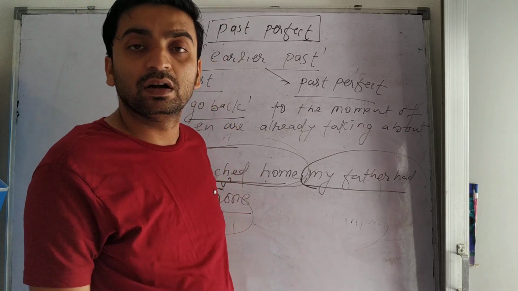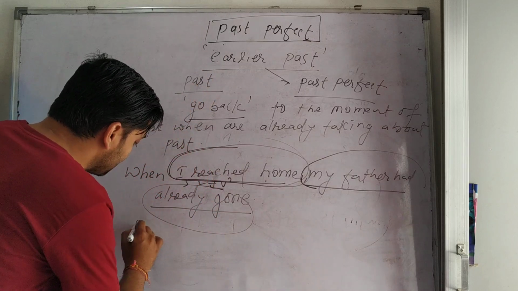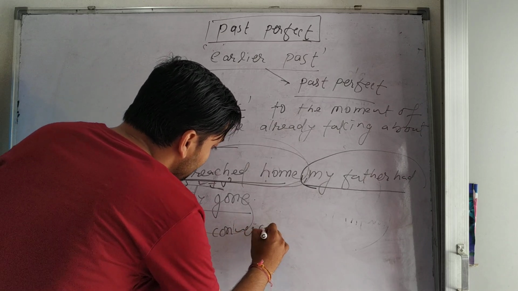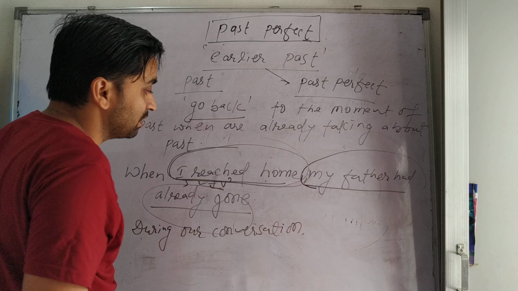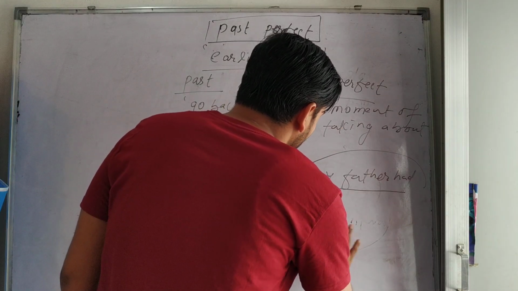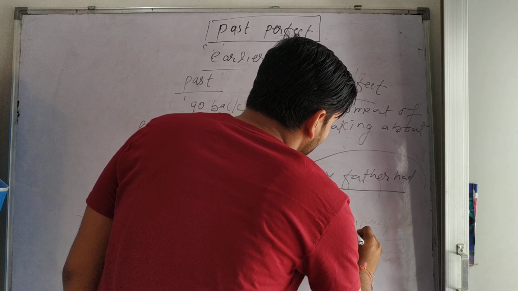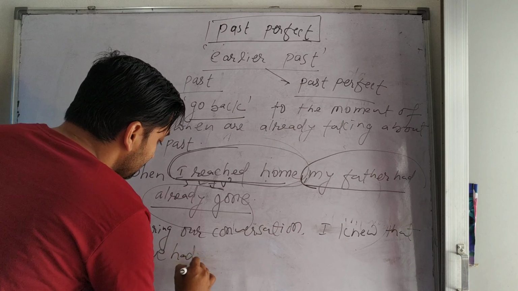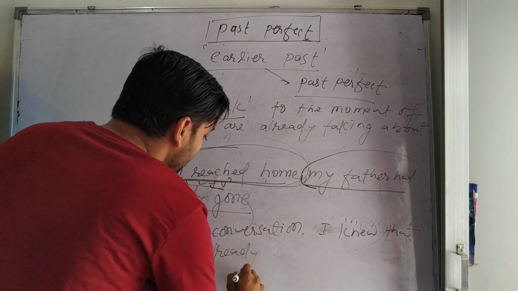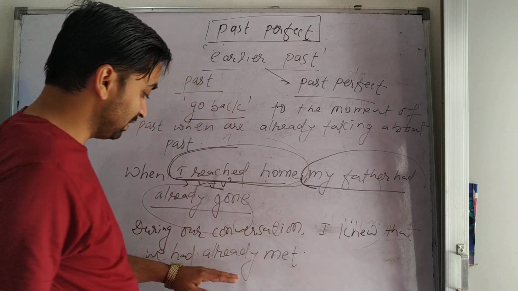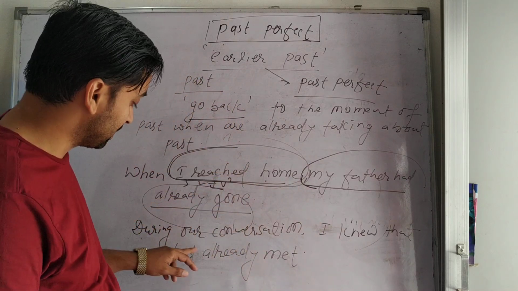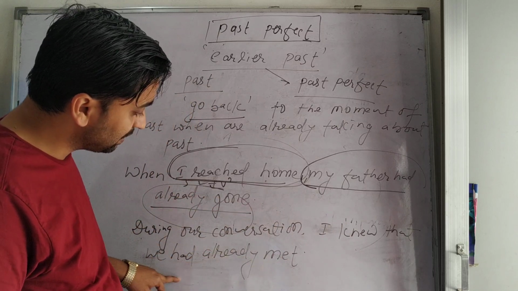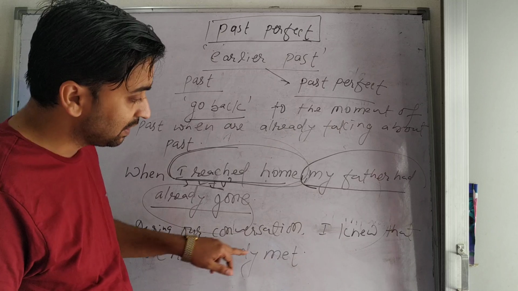So consider another example. During our conversation, I knew that we had already met. So this is the best example to understand what is earlier past. During our conversation, I knew that we had already met. So we had already met means what? This is the earlier past.